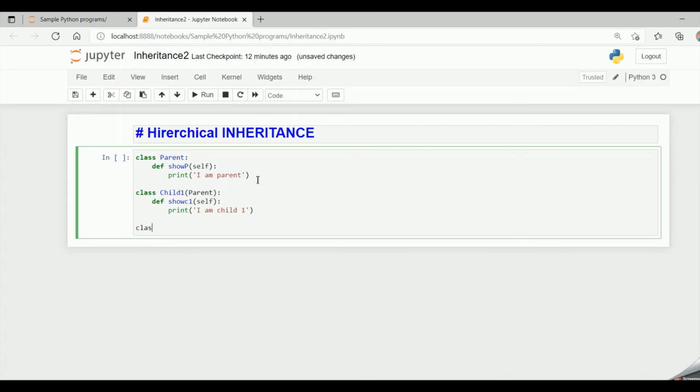And let me have another derived class called child2. It also inherits parent class, so we'll pass parent class as the parameter.